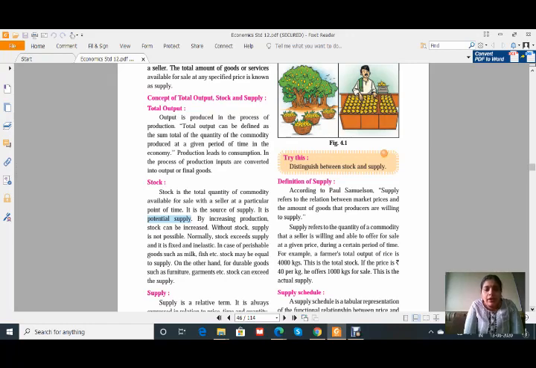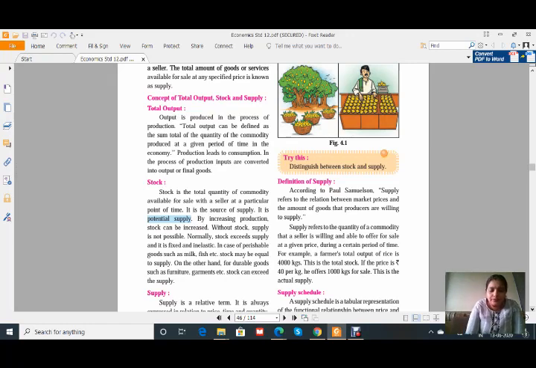Normally stock exceeds supply and it is fixed and inelastic. That means once we produce the goods, we can keep them as it is or we can store them. That means stock may be equal to supply, but for the perishable goods, because perishable goods we cannot store more than 1 or 2 days, such as milk, fish, etc., stock may be equal to supply. In this case, stock and supply will always be equal. Most of the times they are equal, but for durable goods, it can be possible that stock can exceed the supply.